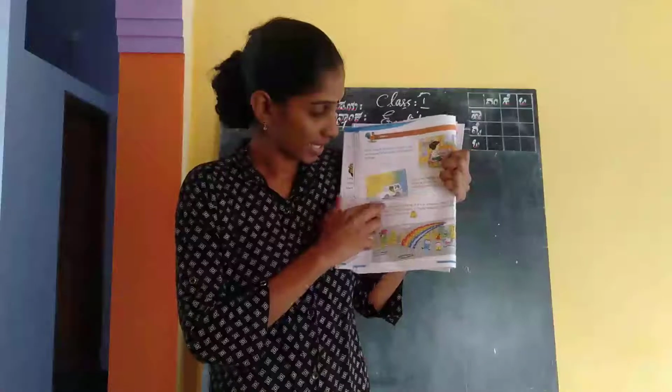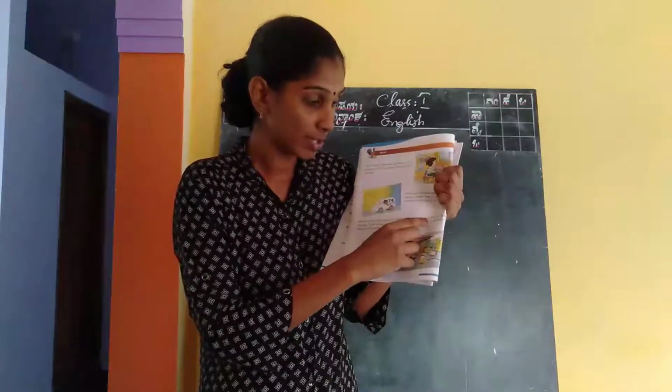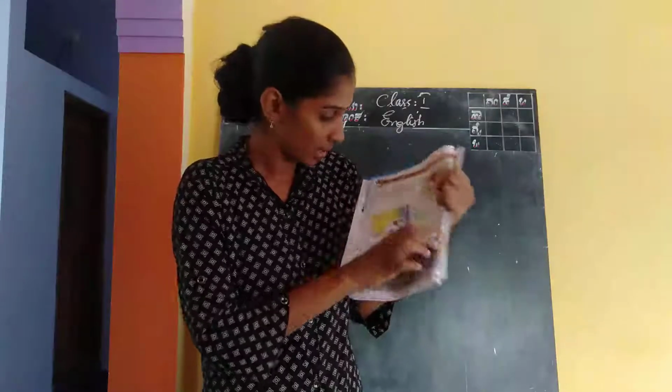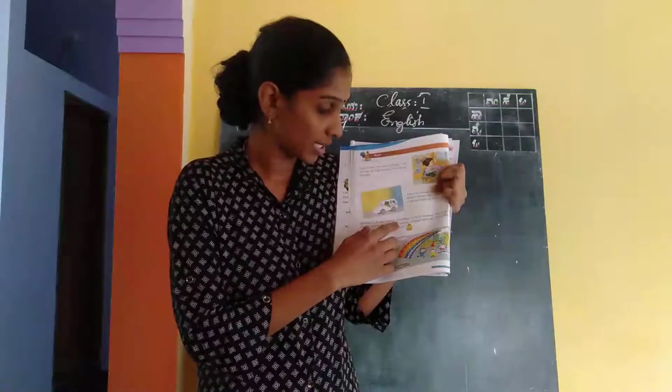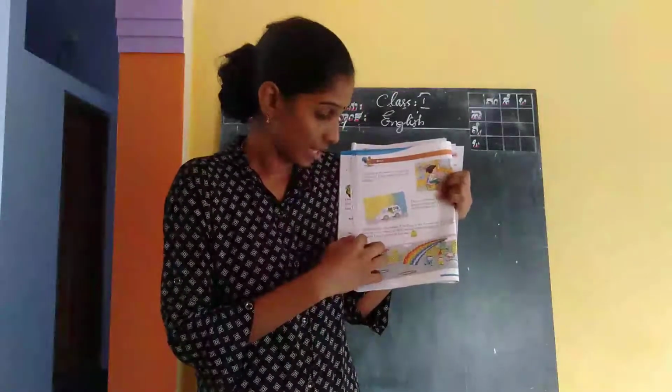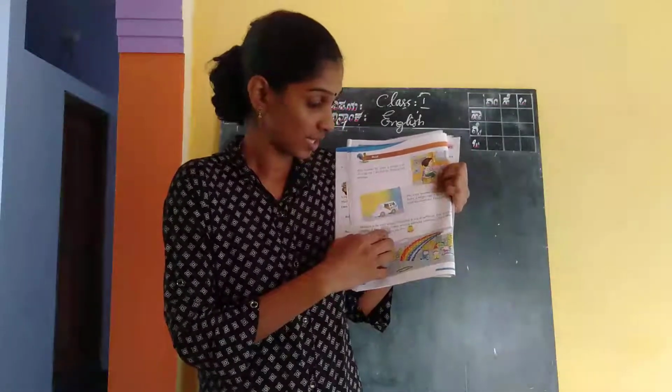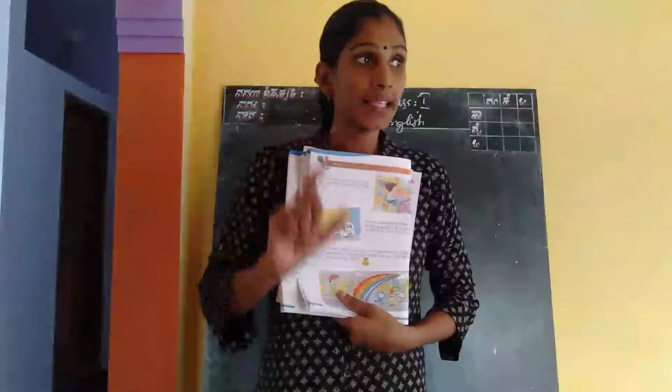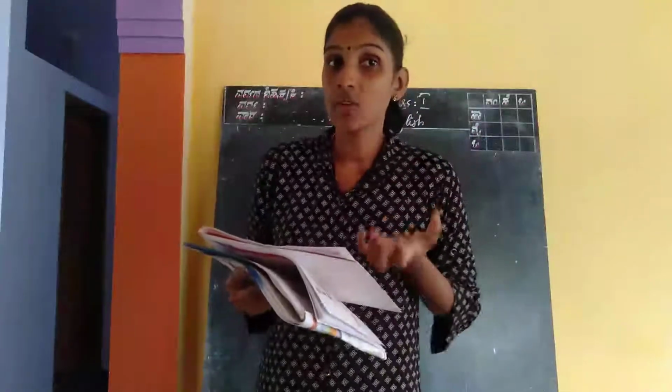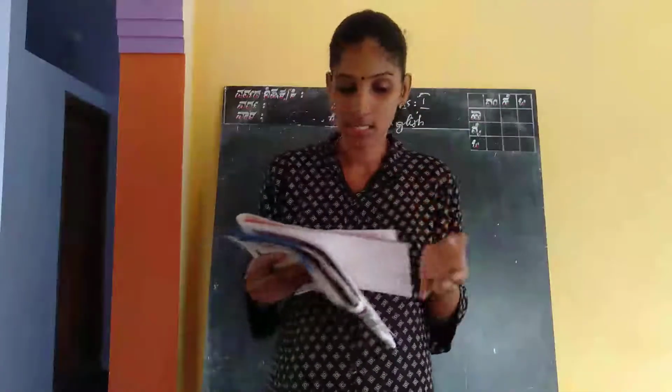See, monsoon is the rainy season. Everything is wet in monsoon. This is my monsoon drawing. I have drawn children wearing colorful raincoats. I have also drawn a rainbow. I love rainbows. Do you also? She told, I love rainbows, right? She loves ice cream and rainbows. Okay. Gulgul loves ice cream and rainbows.